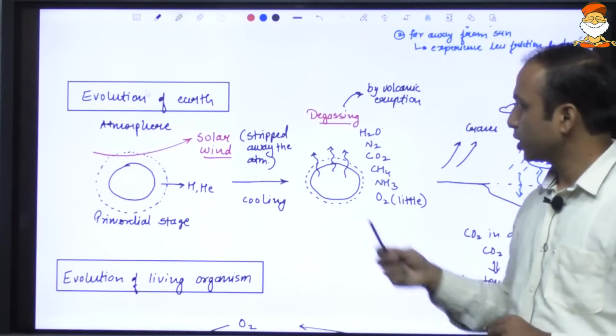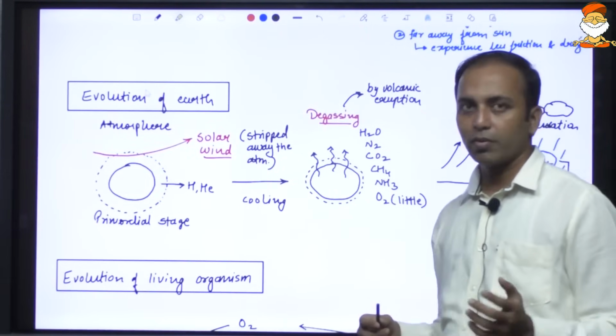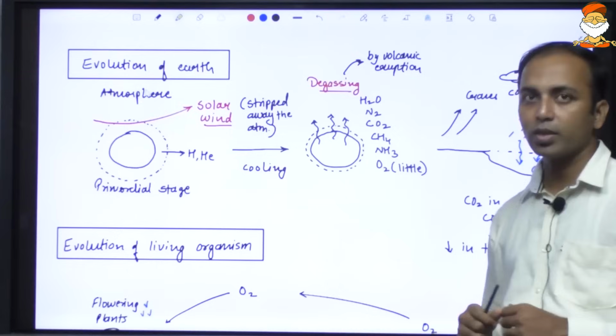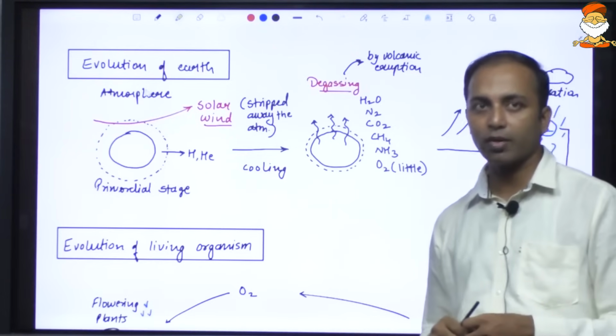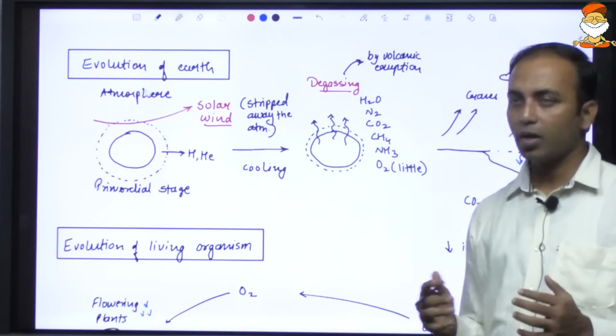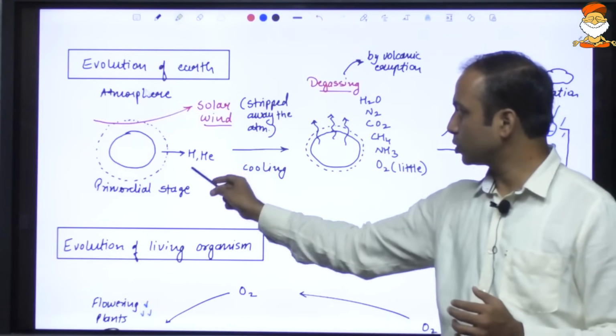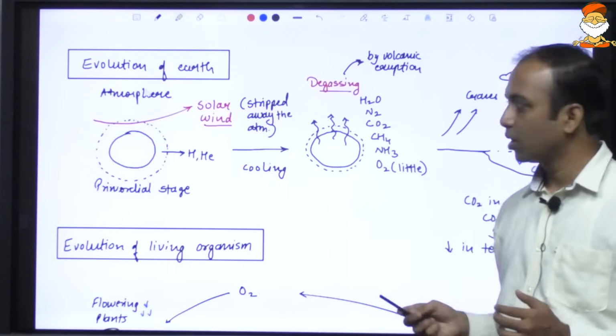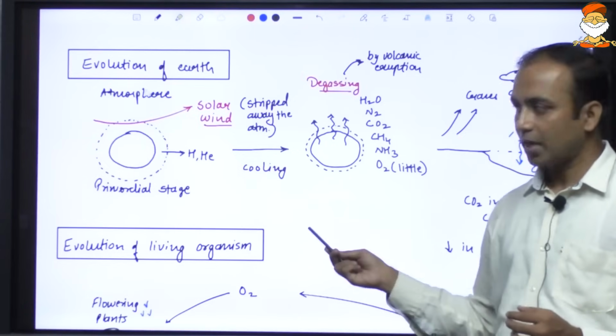With respect to the evolution of the Earth, or evolution of the living organism, how did this Earth evolve? In detail, we shall be doing this in geomorphology, climatology, oceanography. So here, when the Earth was formed in the initial stage, it was very hot, and the majority of the atmosphere of the Earth was hydrogen and helium. That was the case with most of the planets.